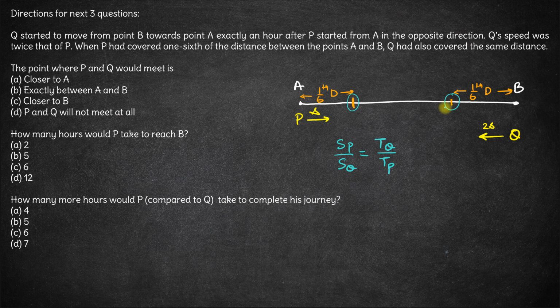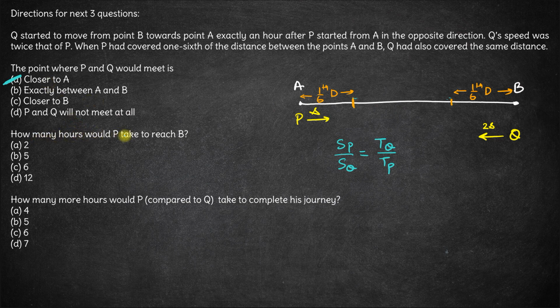Now obviously because Q is traveling faster than P, by the time they meet, Q would have traveled more distance than P because Q is faster. If the speeds were the same, they would have met exactly at the midpoint of these 2 points. But since Q is faster, Q would have traveled more distance than P. Hence they would be closer to A and farther from B. So they will meet closer to A rather than B. So this question can be answered without solving much, right? So the answer will be obviously A.